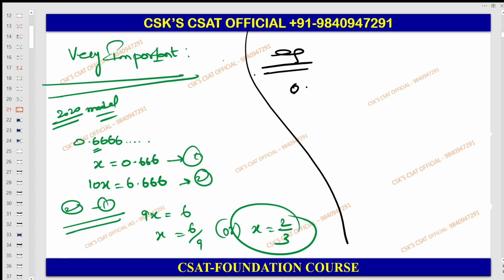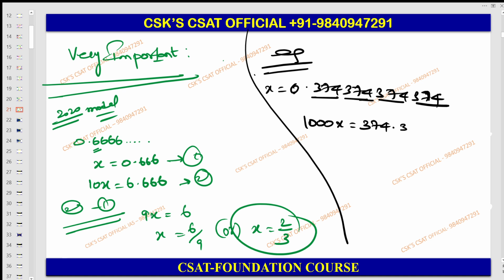For an example, 0.374374374374. Now try to understand that 3 digits are recurring after the decimal point here. So how many places do the values move? Please understand. So let us take this as x. 3 places, so you have to multiply here with 1000.